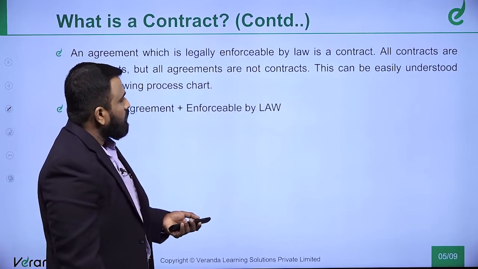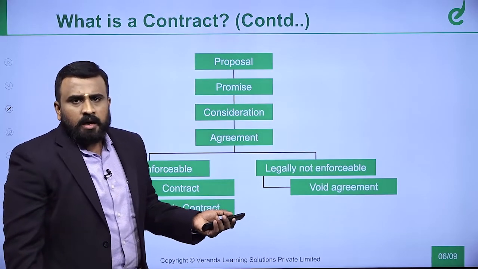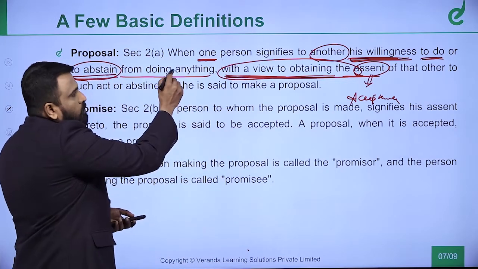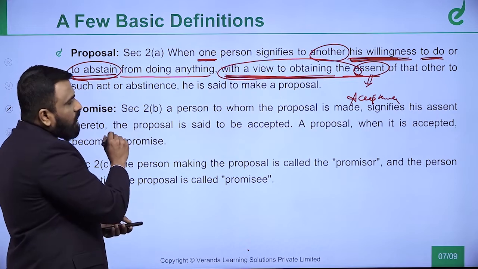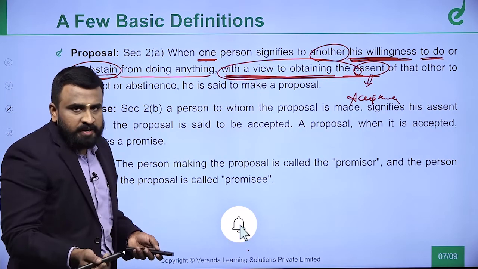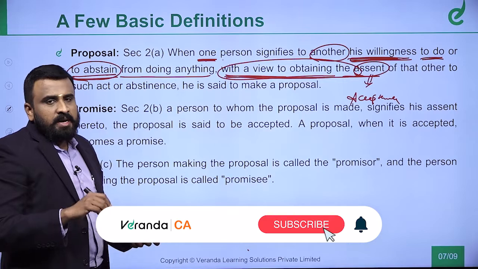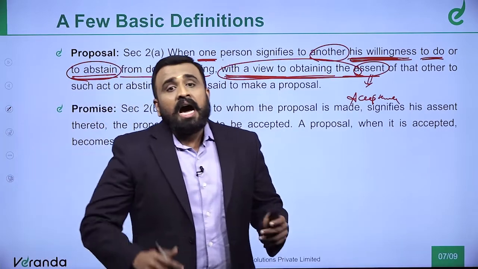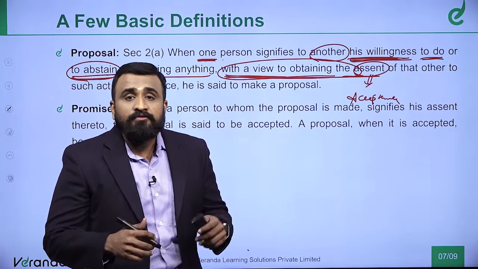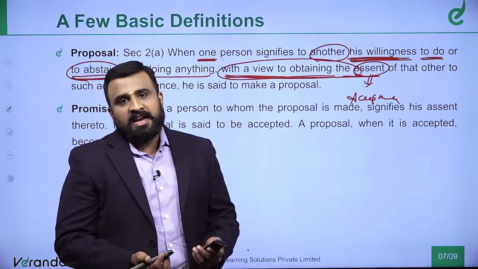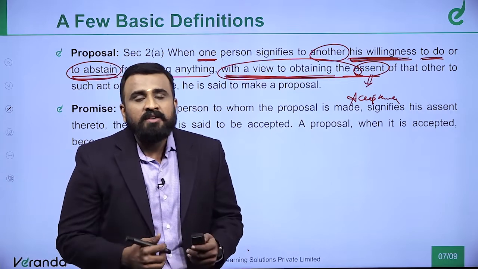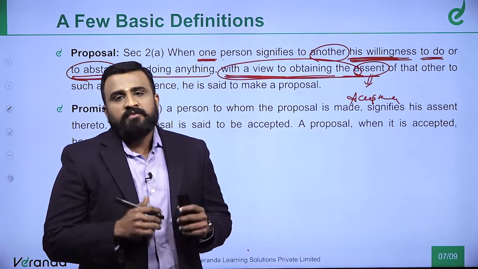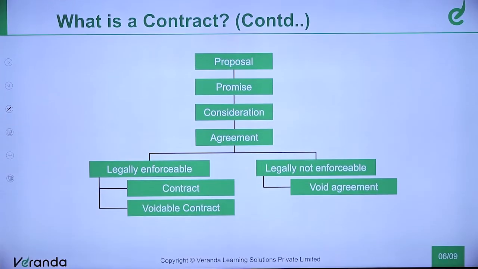now tell me, can I call this a contract? The answer is no, because the moment you make the offer, it is called the promise made by one person and accepted by another person, but it cannot turn out to be a contract because a contract requires more conditions. But before we understand enforceability conditions, we have much more definitions to understand. As we understood offer and acceptance as of now, we have some more definitions.